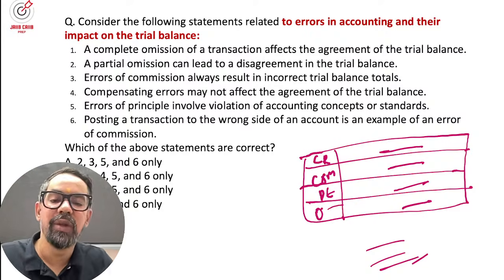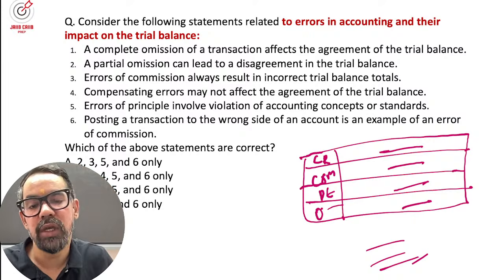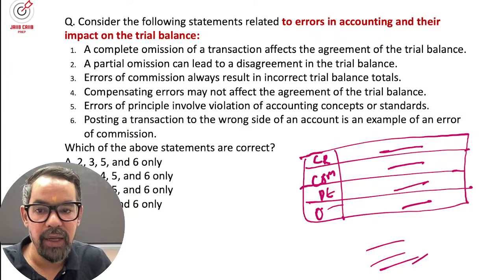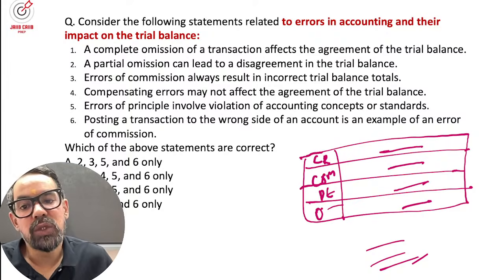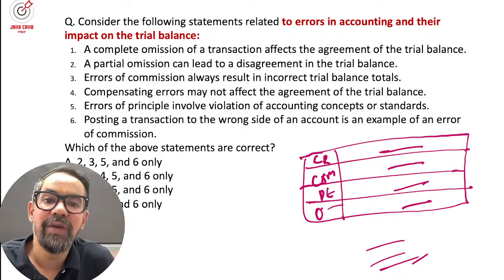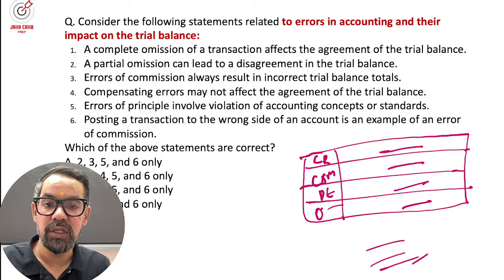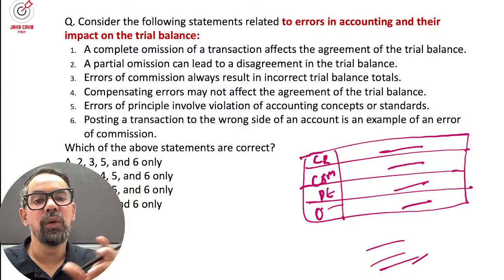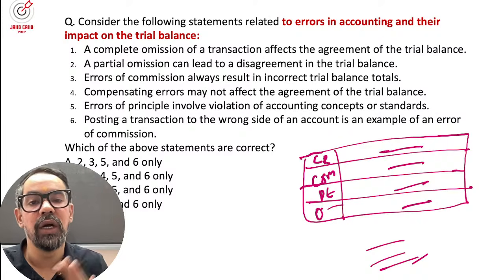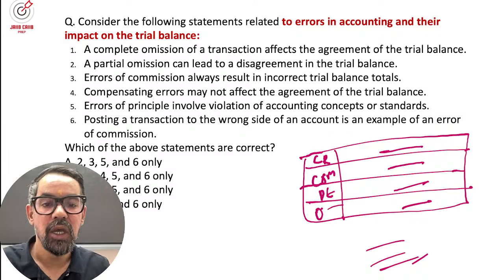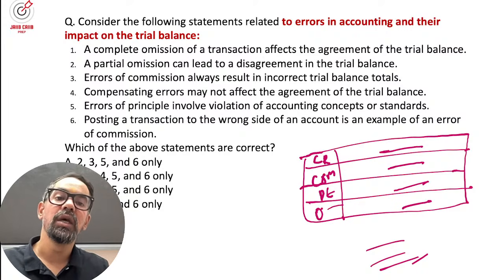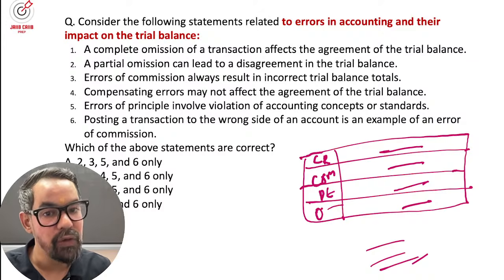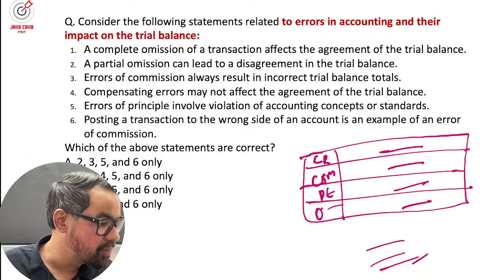The principal error is when we are not following the core rules and accounts of accountancy. The another one is clerical errors due to human errors. Error of omission is when the accountant omits some transaction fully or partially. Error of commission is due to negligence of the accountant, the totaling errors and others. Compensating errors: there are two errors, whereas the second error compensates the value of the first one, nullifying the value of the first one. So that is something which generally comes under this.